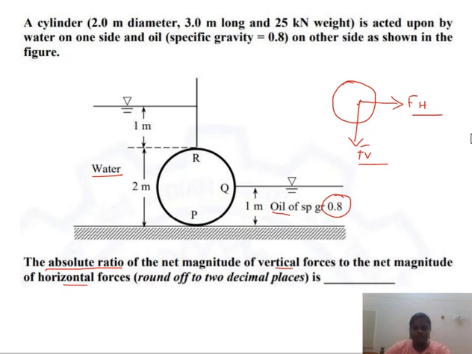Look at the picture. One side of the cylinder is filled with water and the other side is filled with oil. We have to find the weight of the cylinder portion immersed in water and the weight of the portion immersed in oil. The summation of both gives the net magnitude of vertical force.